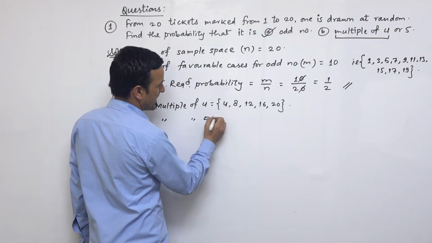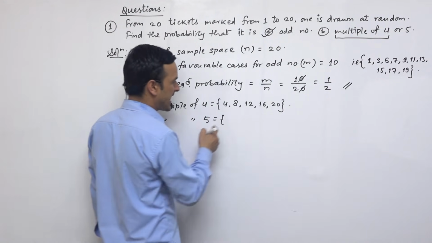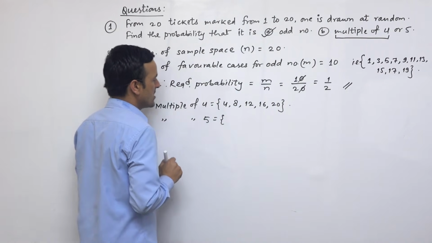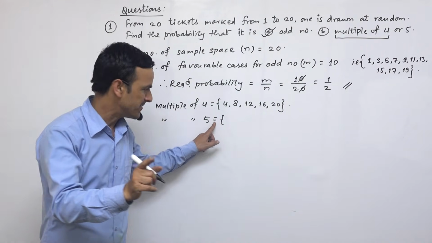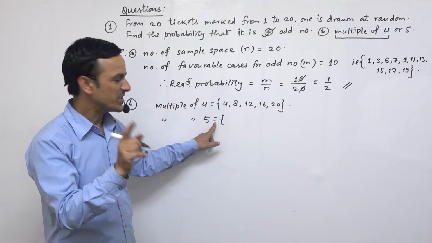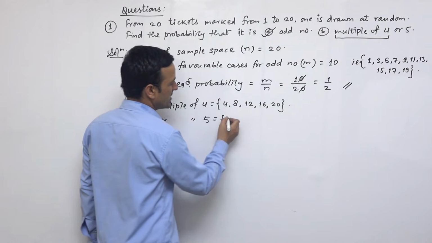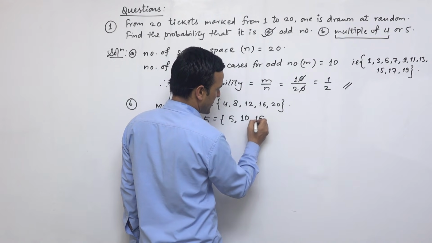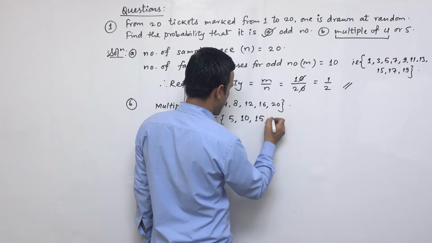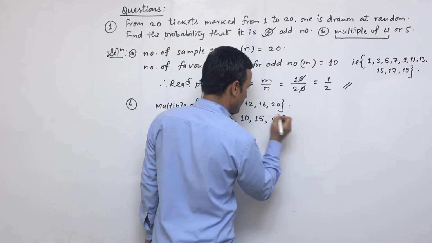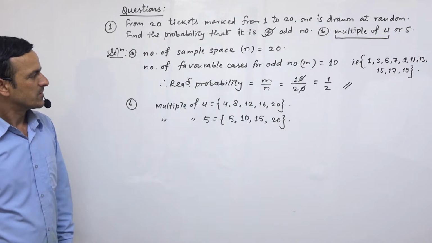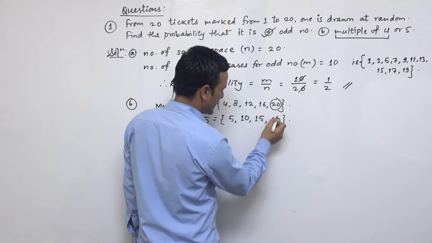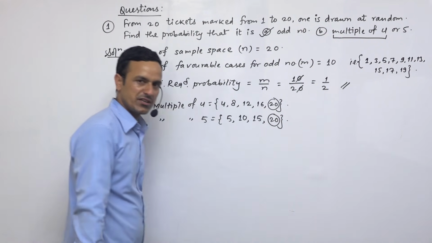Similarly, multiple of 5 means what? What are the numbers lying between 1 to 20 and also divisible by 5? It is the multiplication table of 5. So we can write 5, another number is 5 2 is 10, another is 5 3 is 15, another is 5 4 is 20. So how many numbers are common over here? Here 20 is common, here is also 20 common. So 20 is common one time.